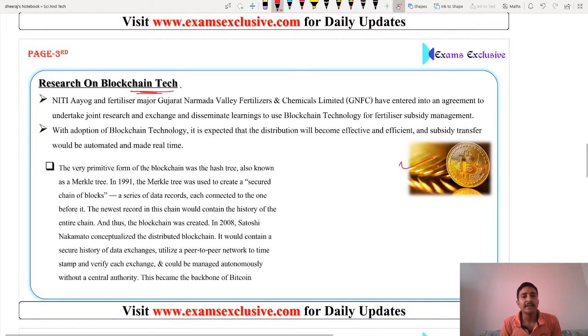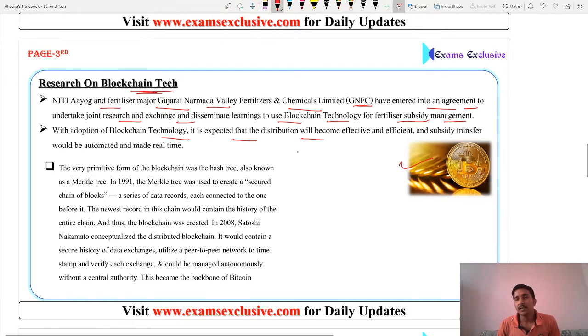What is blockchain technique? Friends, Niti Aayog and the fertilizers major Gujarat Narmada Valley Fertilizers and Chemicals Limited, that is GNFC, have entered into an agreement to undertake joint research and exchange and disseminate learning on the use of blockchain technology for fertilizer subsidy management. Friends, with the adoption of blockchain technology, it is expected that distribution will become effective and efficient, and subsidy transfer would be automated and made real time.